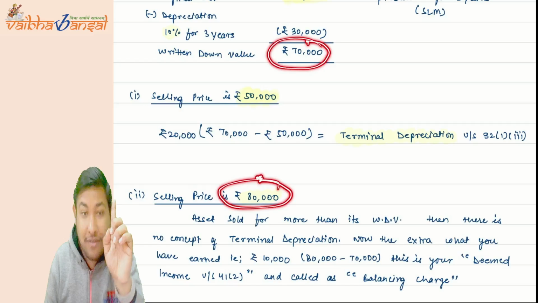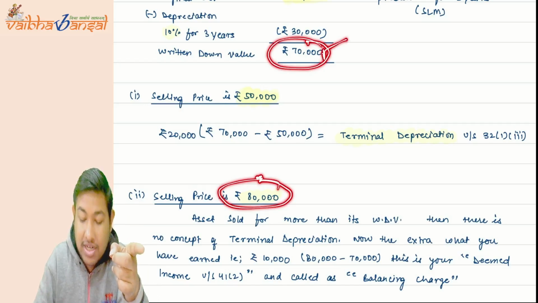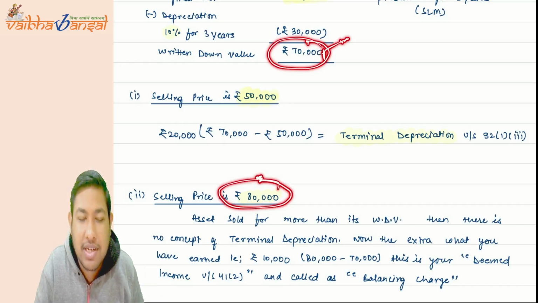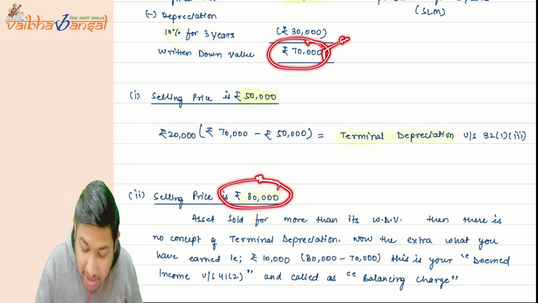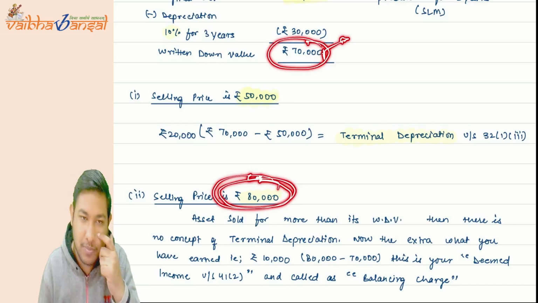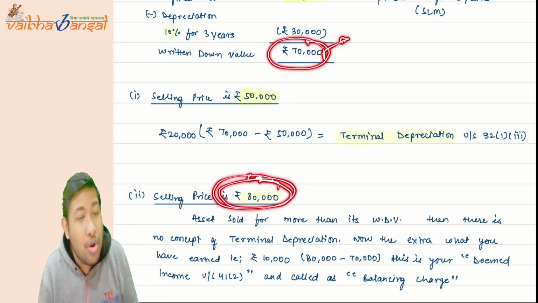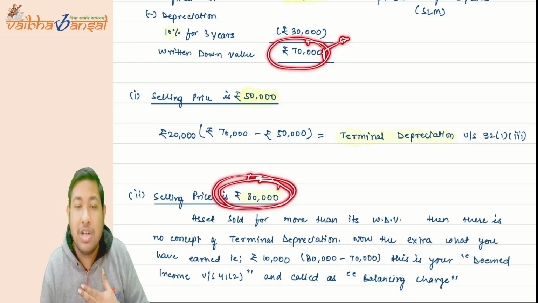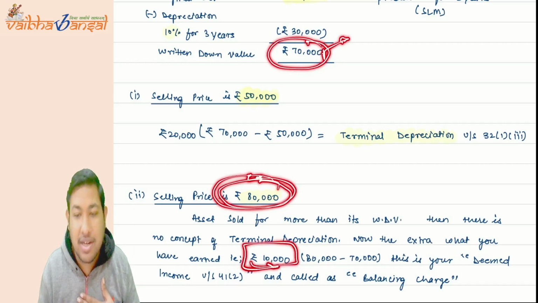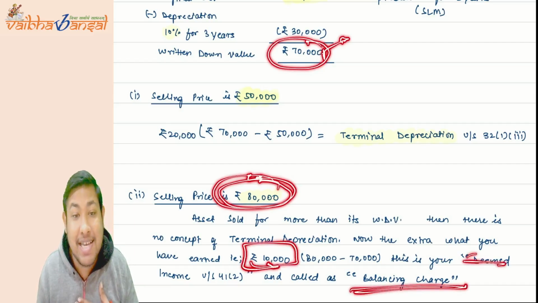Okay, because we have given you the excess depreciation, only then does it come to 70,000. But if we had not given you that particular 10,000 rupees of excess depreciation, then your carrying amount would be 80,000, and at that price you have sold your asset. So we have undercharged you. Now it will be your deemed income. So 10,000 becomes your deemed income, and it will be called balancing charge.